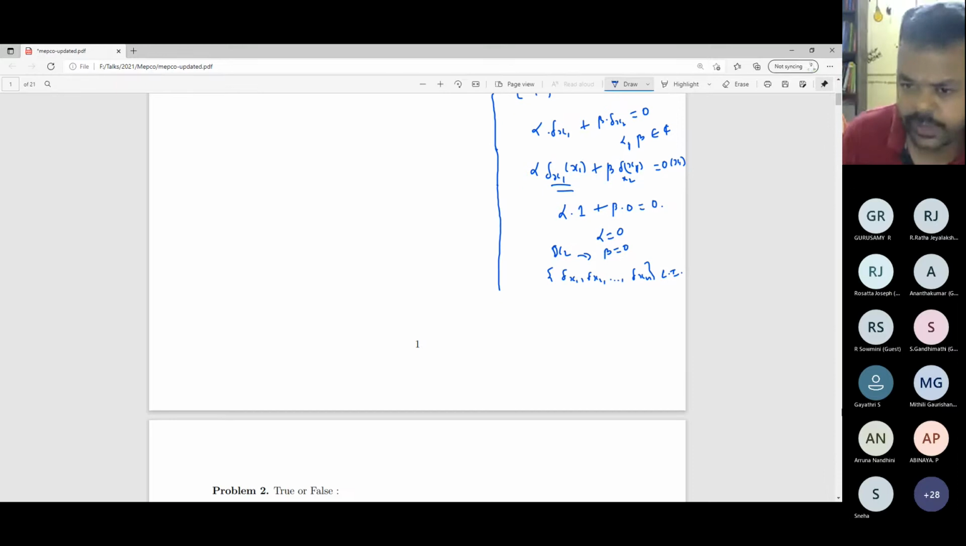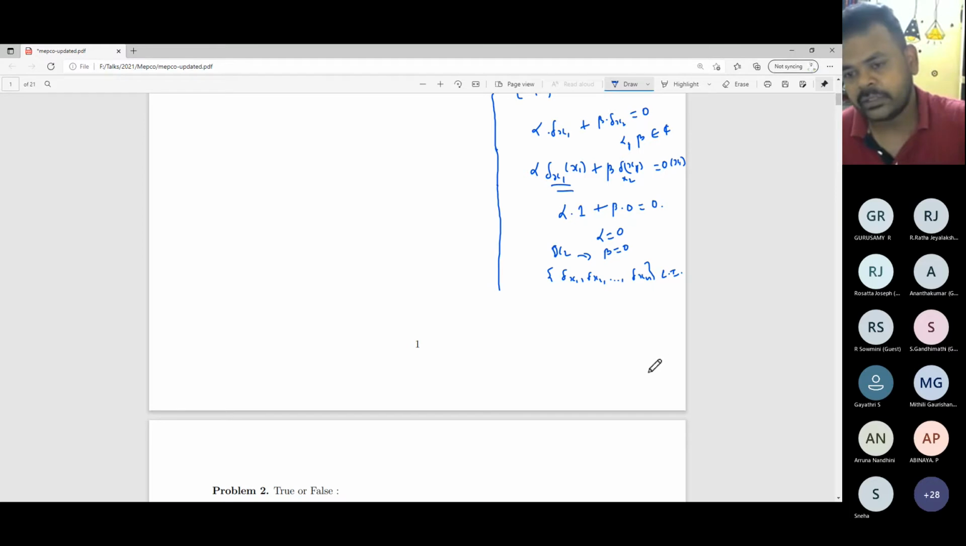So in this case, as you said, you can show that delta x1... if there is a linear combination alpha 1 delta x1 plus alpha 2 delta x2 and so on up to alpha n delta xn equal to 0, just evaluate this single function. First evaluate this function at the point x1, you will get alpha 1 equal to 0, and evaluate the function at the point x2, you will get alpha 2 equal to 0 and so on. So this is called inductively.